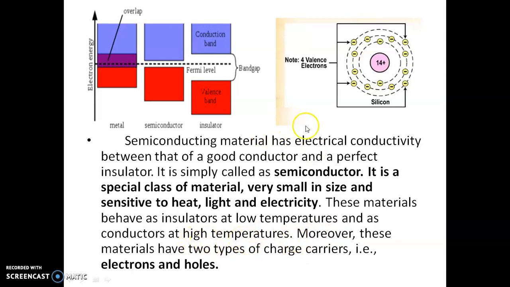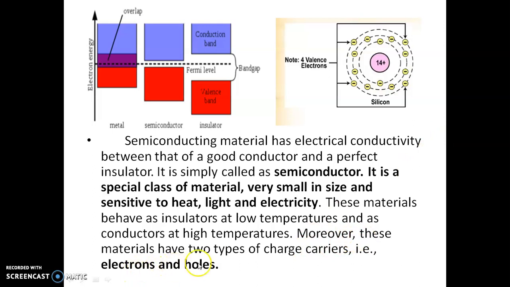So the exact definition of a semiconductor is: it is a material whose electrical conductivity lies between that of a conductor and an insulator. Moreover, this material behaves as an insulator at low temperature and as a conductor at high temperature. This is the definition of a semiconductor.